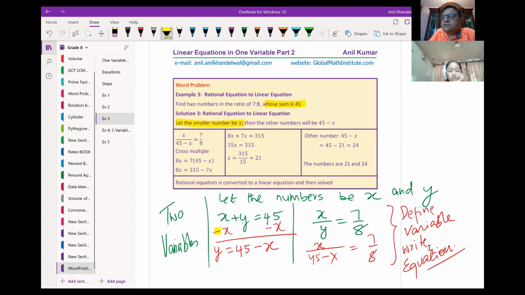One of them will be x, right? Because it is 7 over 8, and 7 is smaller than 8, so I'll write the smaller number on top and the bigger number in the bottom. You understand now? Then the larger number will be 45 minus x because their sum is 45. That is how we get this from condition 2.